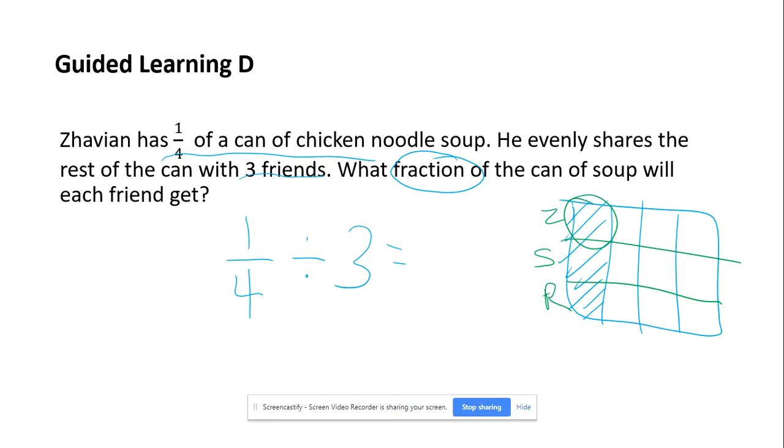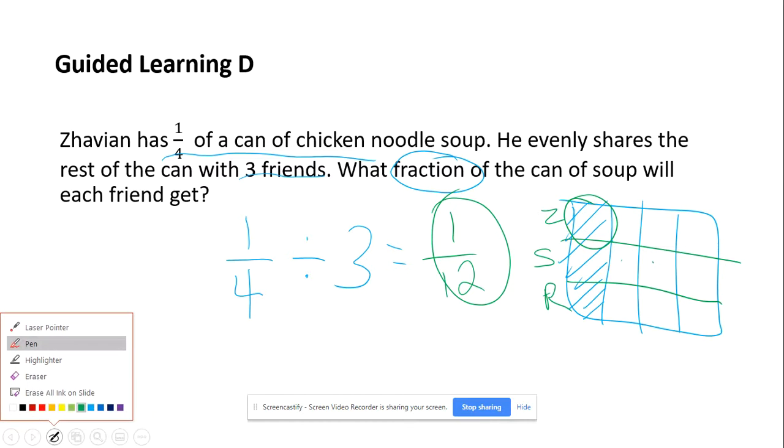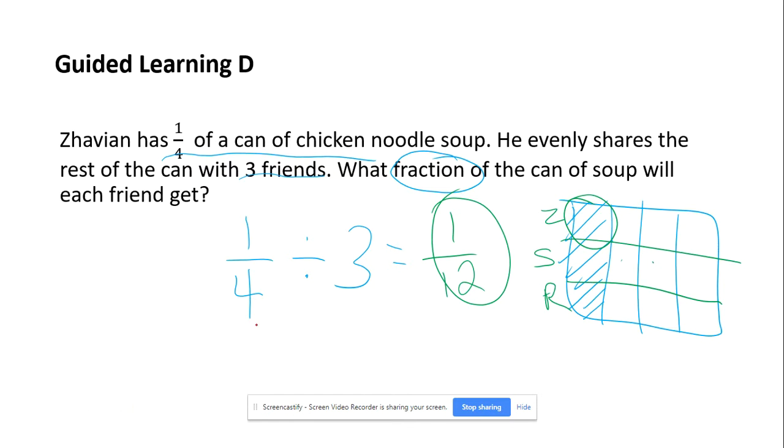Xavian is going to be getting 1 out of 1, 2, 3, 4, 5, 6, 7, 8, 9, 10, 11, 12 pieces. So each friend is going to be getting 1/12 of the can of soup. Also notice that we started with a fraction and we ended with a fraction. That's one way that you can help check your work, knowing that if we start with a fraction and it's asking for your answer to be a fraction, your answer better be a fraction.